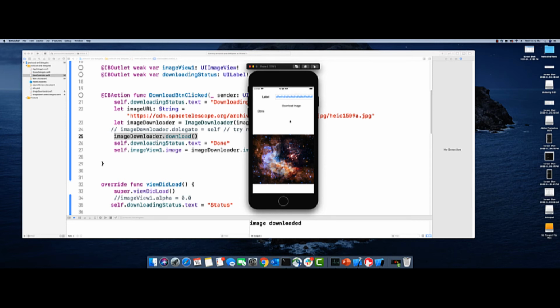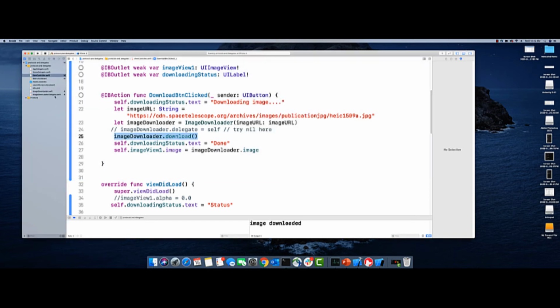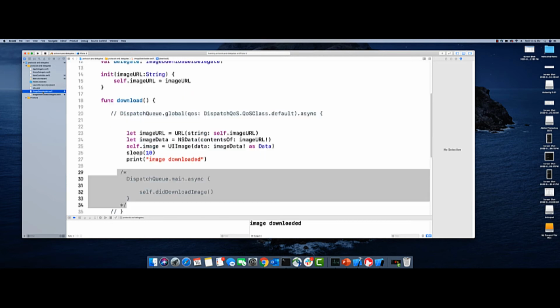So this is not a good UI experience, right? So we need to fix that. I should be able to download this image, and at the same time I should be able to type in this text box, right? So let's change that. The way to do that is, let me go to ImageDownloader.swift.